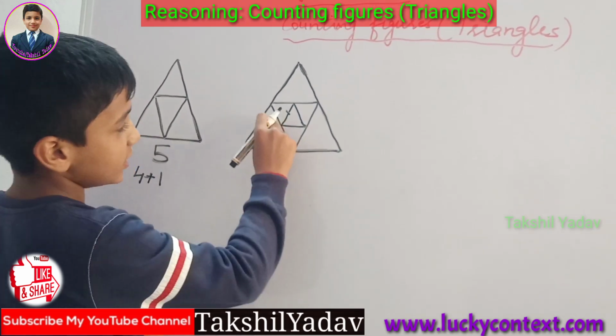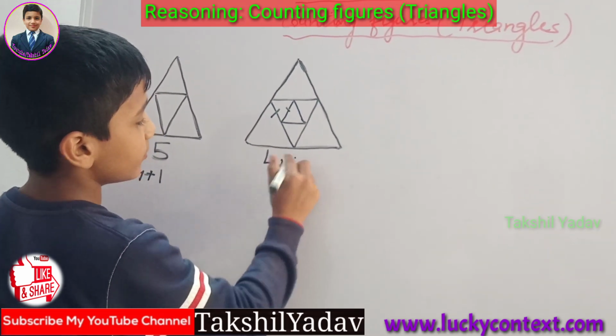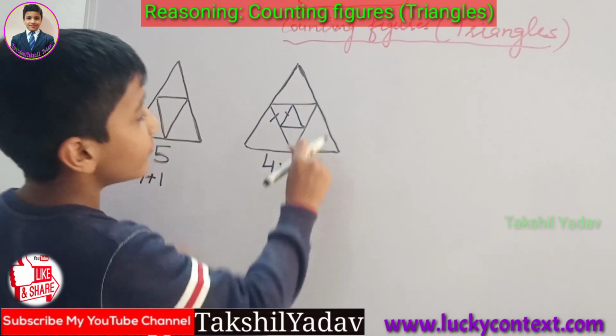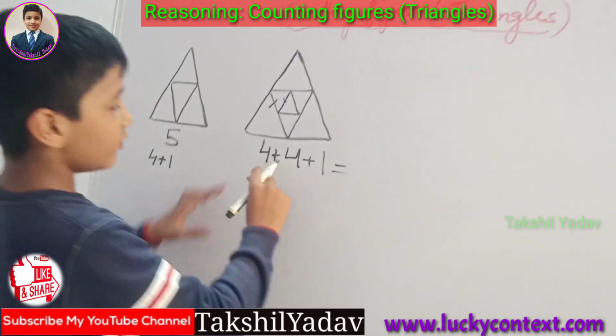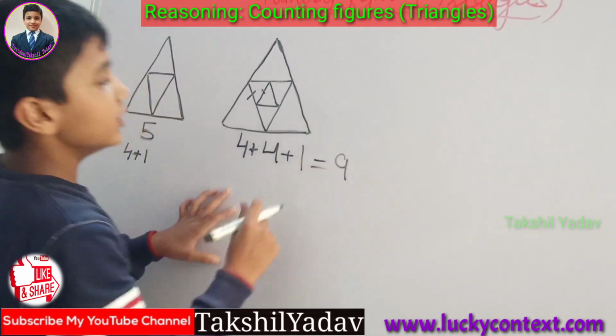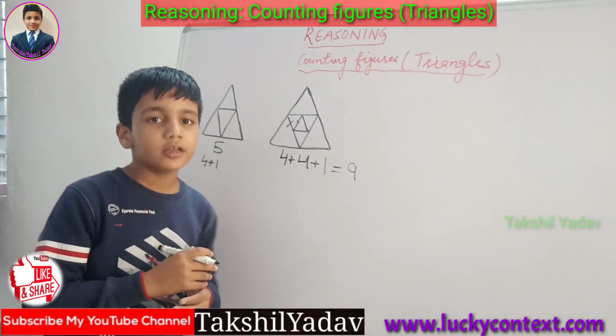4 for this triangle and 4 for this triangle, and 1 for the outermost triangle, and we get 9. Thus the number of triangles in this figure is 9.